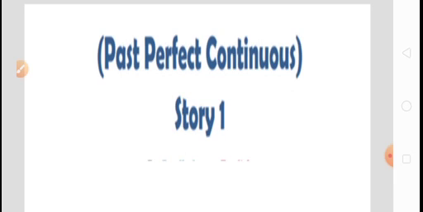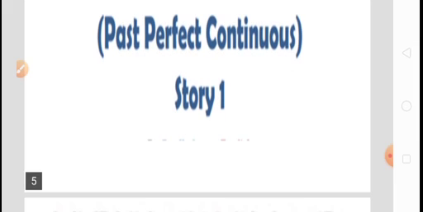So remembering all these rules. This is not the only rule in English grammar for tense, but a lot of rules are there. If you remember all these rules, after a certain time they will be mixed up, and you will not be able to recognize them. So through a story, we will try to understand why it is past perfect continuous tense and how it is implied in the story. Okay, now let's begin the story.